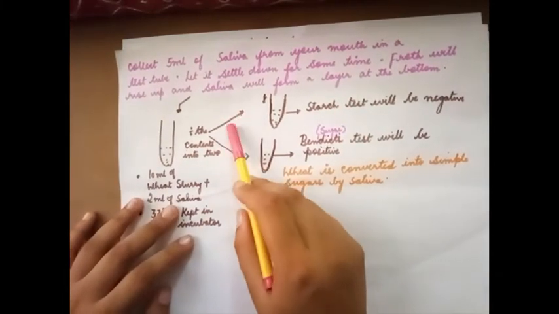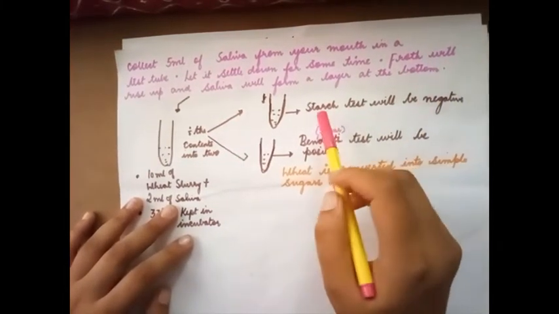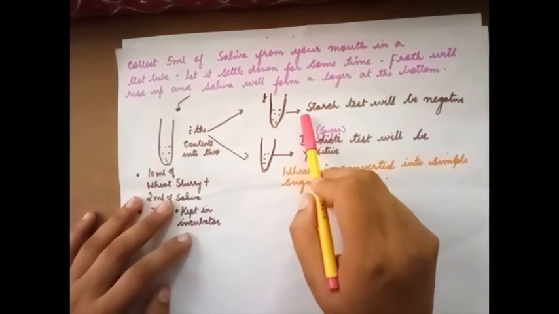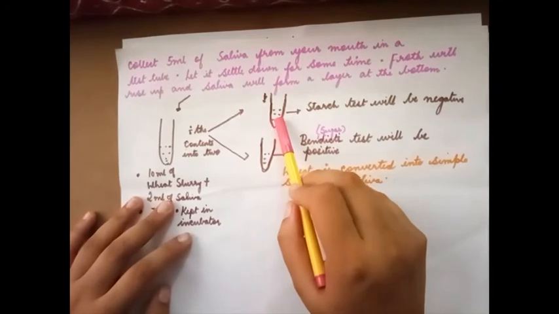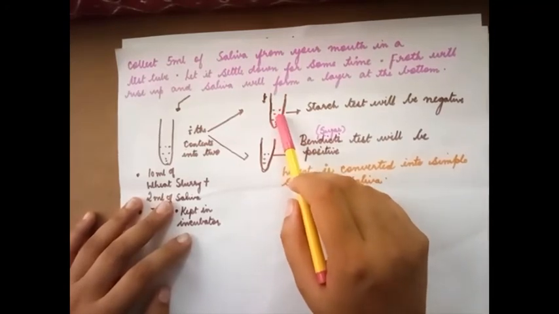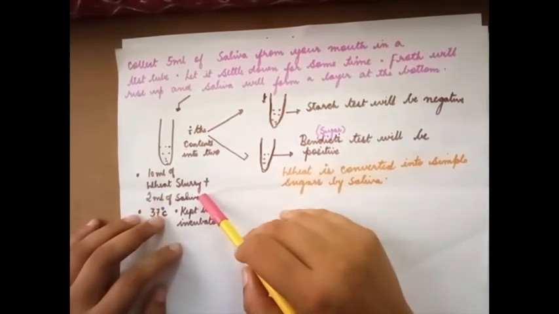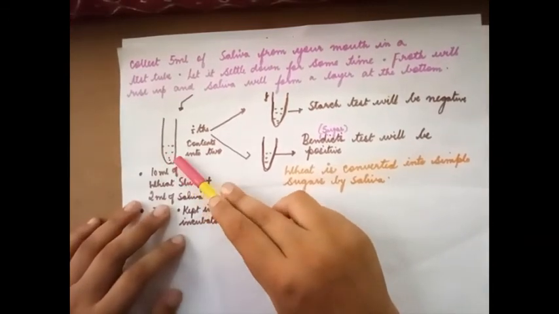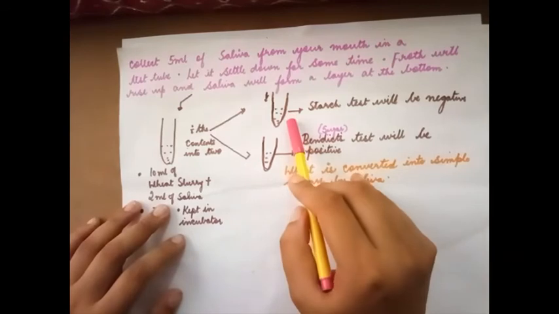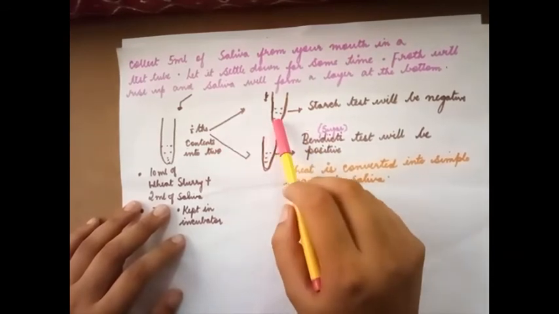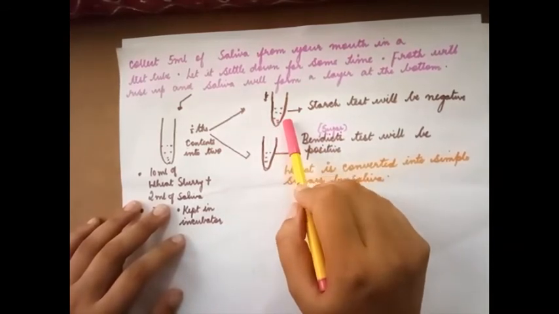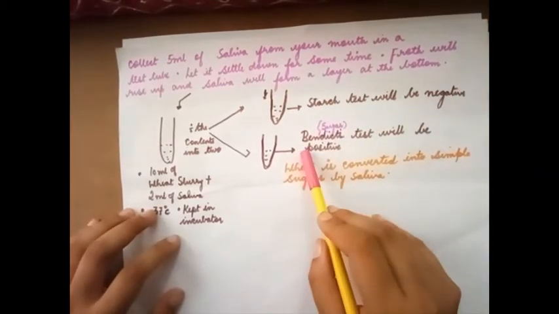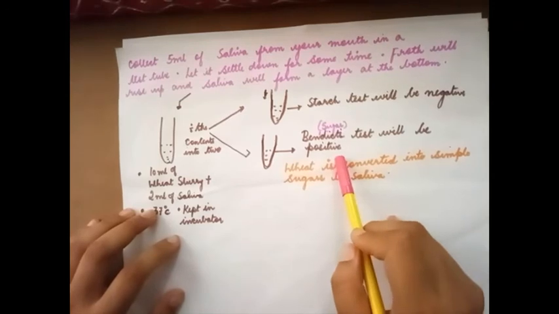Now, we are dividing it into two portions and we are conducting a starch test. Here, the starch test will be negative because saliva has got amylase, and it has broken down the starch into sugar over here. That's why the starch test will be negative. But Benedict's test will be positive.